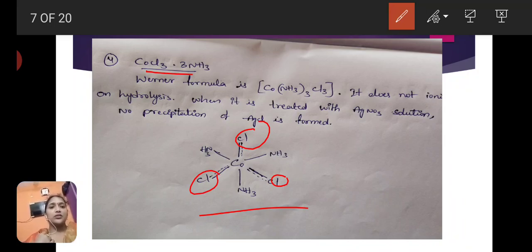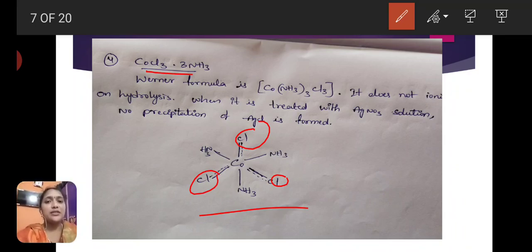So here no weak bond or ionic bond is present. Both valencies are present, meaning the chlorines are strongly bound with the metal atom, so these chlorines are not ionizable and they do not react with AgNO3 solution, so no formation of AgCl precipitate here. That is the fourth complex.